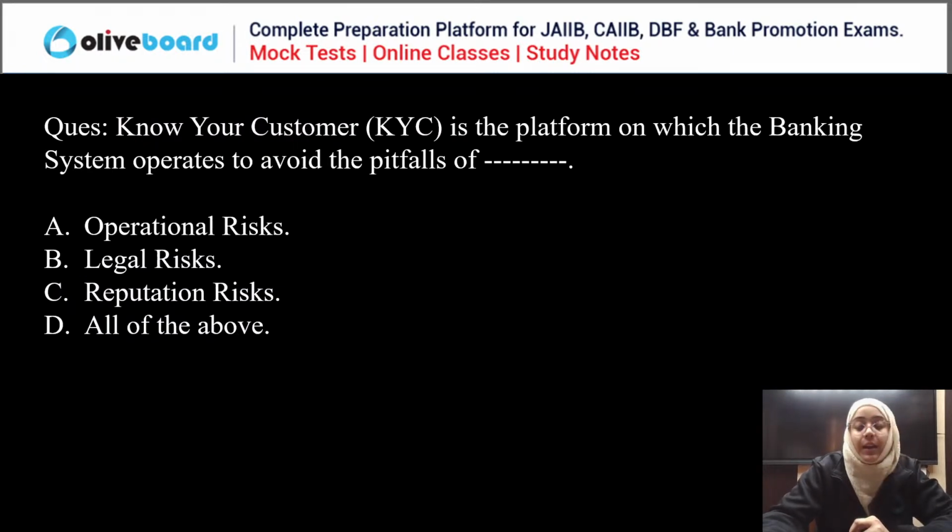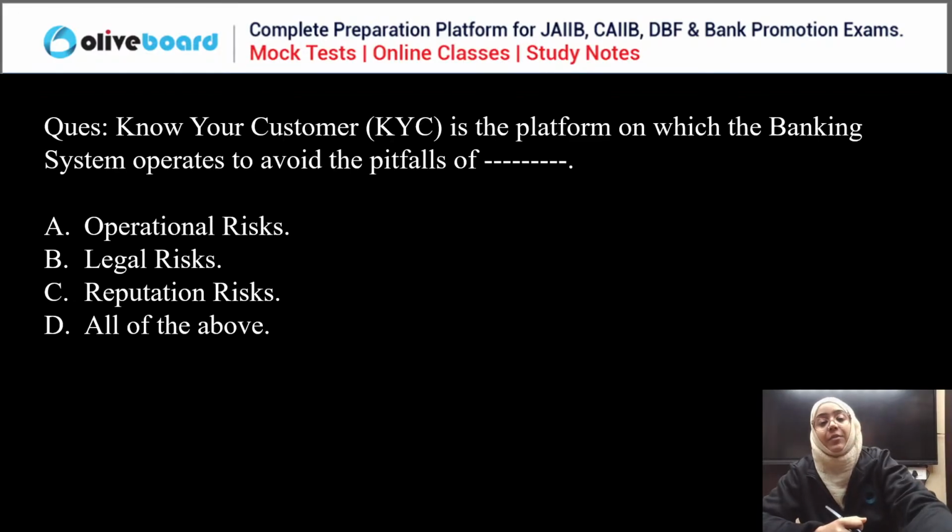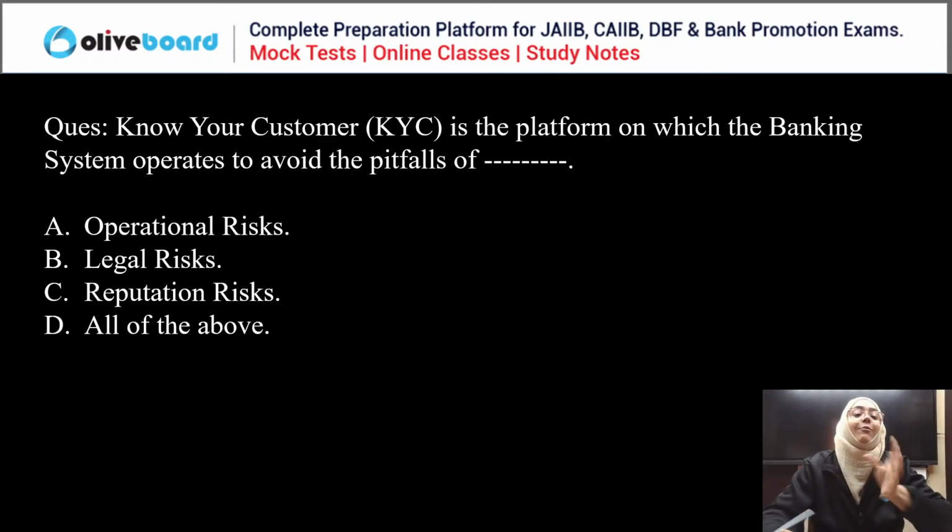Done. Last, KYC is a platform on which the bank operates to avoid which type of risk? Operational, legal, reputational, or all of the above? KYC is actually there for avoiding which type of risk?